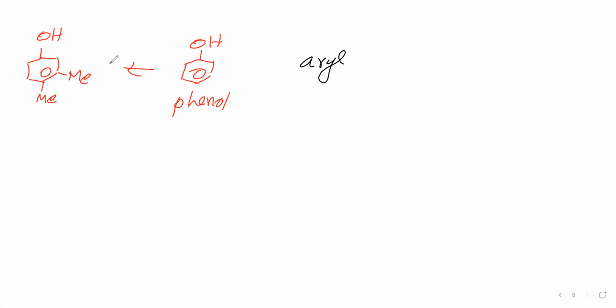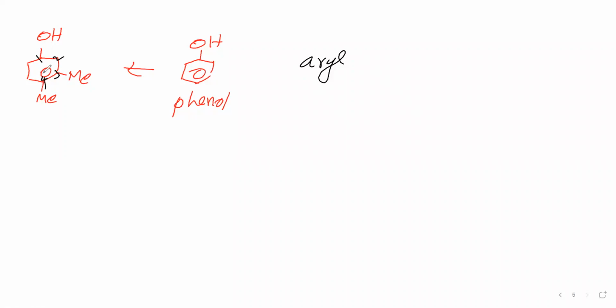Now the carbon to which the oxygen is directly attached has to be given number 1, then number 2, 3, 4. So don't give numbering like this, number 1 here, number 2 there.